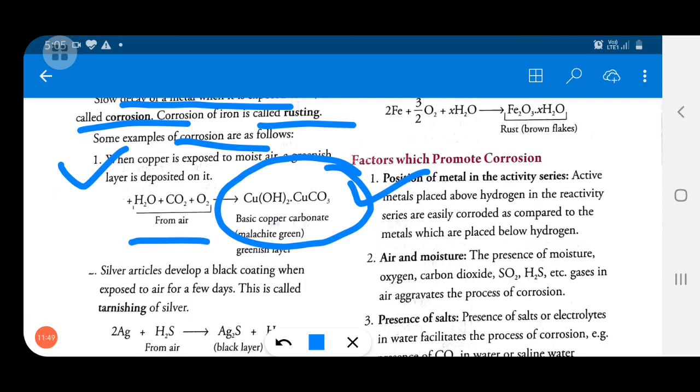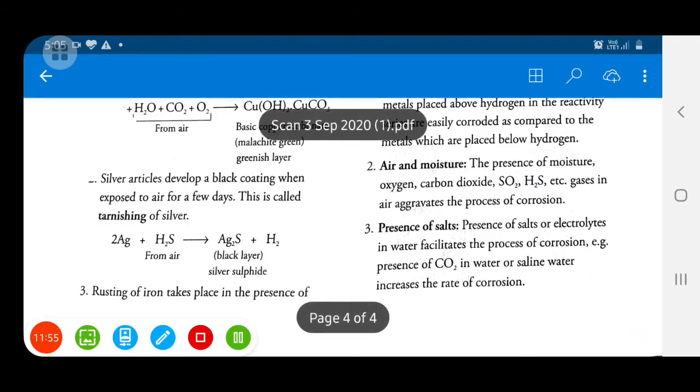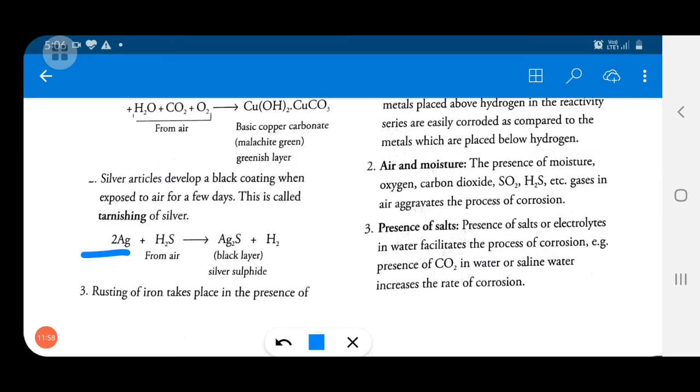This is important. Now you can see the tarnishing of silver. When silver is exposed to air which has hydrogen sulfide, it forms Ag2S, that is silver sulfide, along with hydrogen, and this turns silver black. You might have seen with silver jewelry of your mother, that after a long period of use it becomes blackish in color. That is just because of silver turning into silver sulfide, Ag2S.